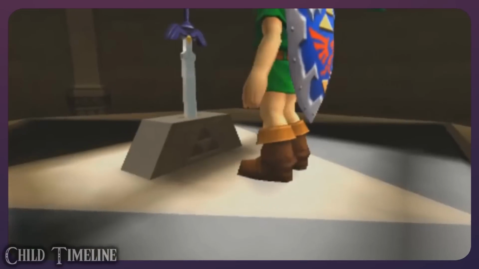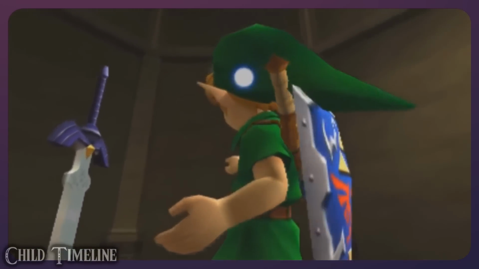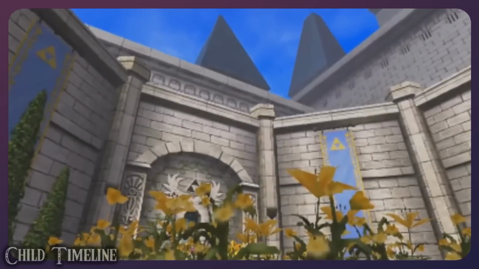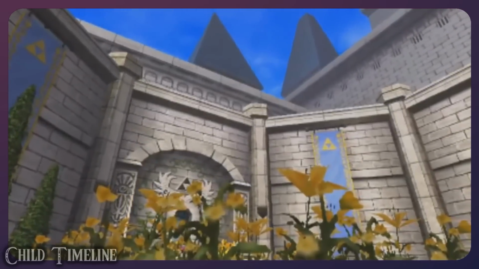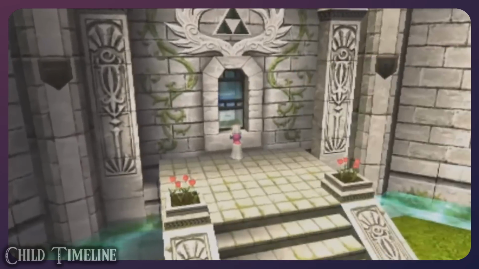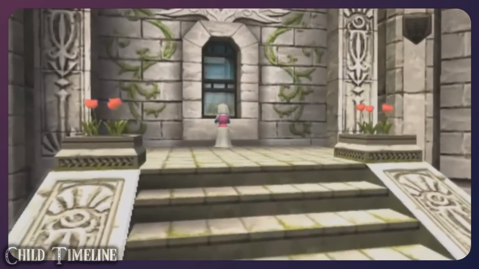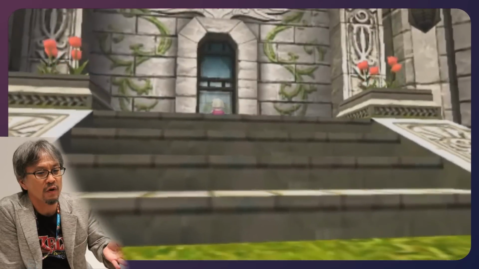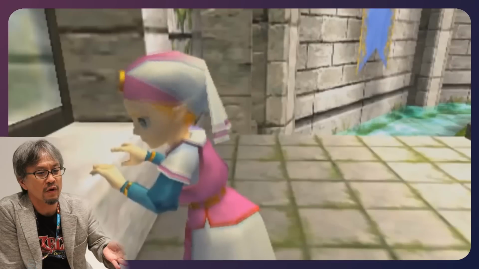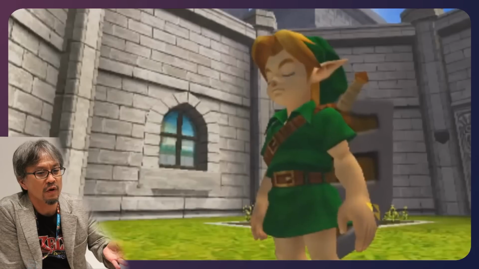In the child timeline, Link has been returned to his childhood after having defeated Ganon in the future of Ocarina of Time. In this timeline, Hyrule's relationship with Ganondorf changes, eventually leading to the events of Twilight Princess, though the details surrounding this are unclear. In the aforementioned interview with Aonuma, he states, "In the last scene of Ocarina of Time, Link and Zelda have a little talk, and as a consequence of that talk, their relationship with Ganon takes a whole new direction."